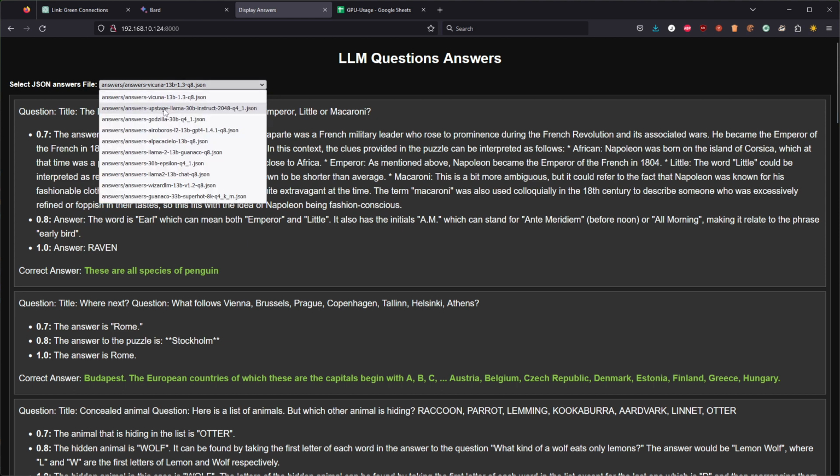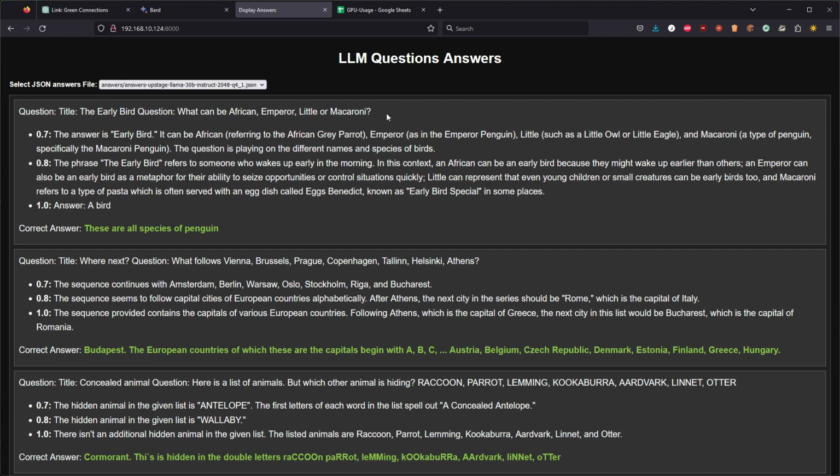We have a bigger model, maybe Upstage Llama 30b. I'm not going to go through all of those models, by the way. I'm going to link everything in a GitHub, so the answers will be available over there. You can look through them on your own.